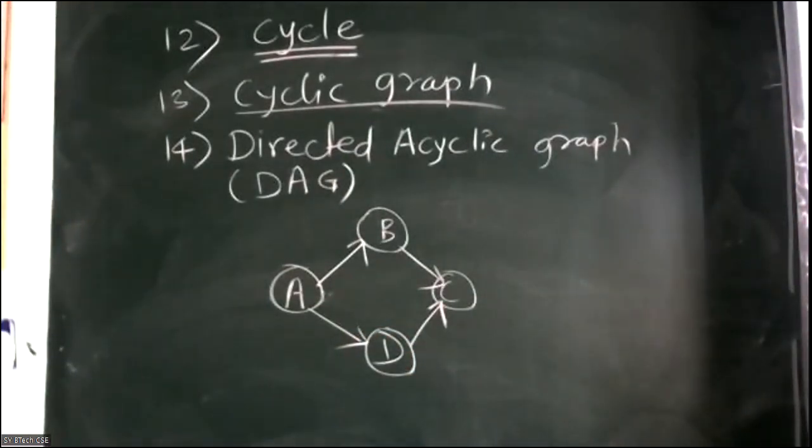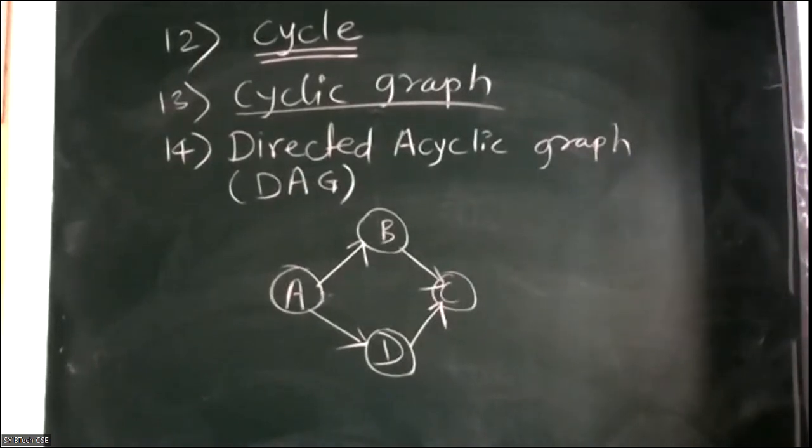So directed acyclic graph. Write down the definition. A directed graph which does not contain a cycle is called a directed acyclic graph.